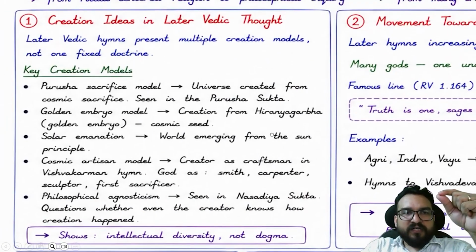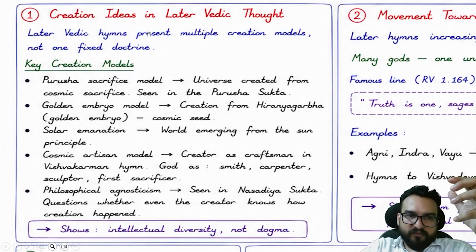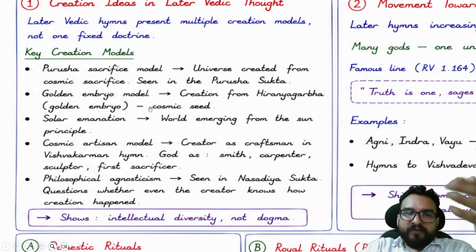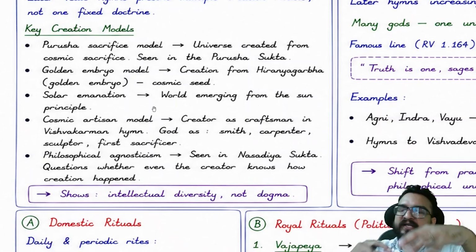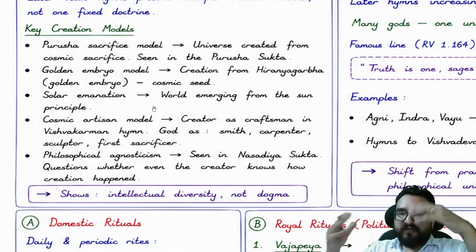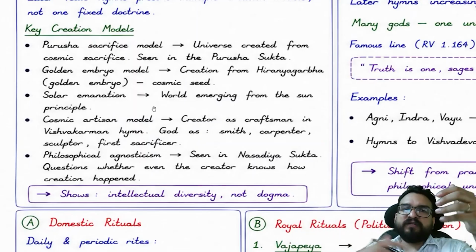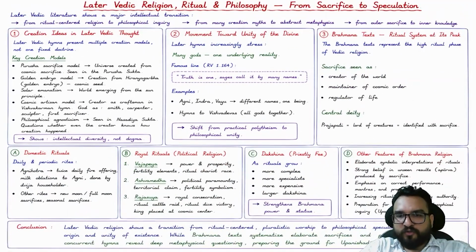And the later Vedic hymns present multiple creation models, not a fixed doctrine. Like the Purusha sacrifice model you will be finding. Golden embryo model you will be finding. Okay, solar emanation model you will be finding as well over here, and I will be comparing it with the Indus Valley civilization in my weekend live class. Over there we will be discussing. It will be nicer when I'll be asking you questions and you will be giving me the answers as well. Okay, then I'll be telling you more about it, right?